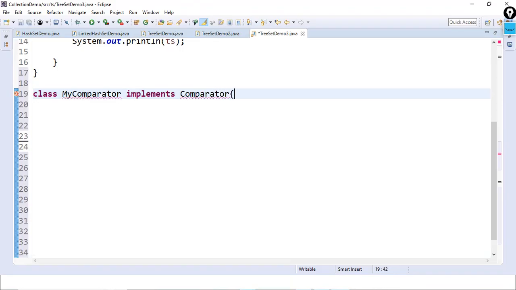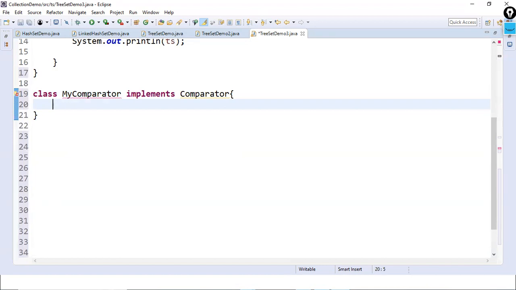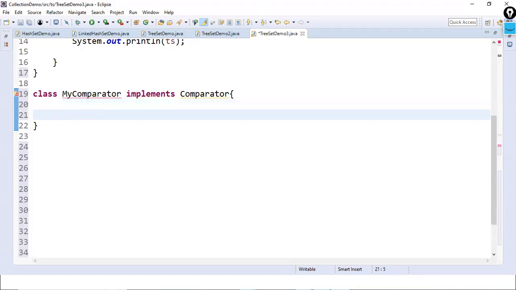As soon as we implement any interface, immediately we'll get a compile time error. What's the reason behind it? Interface contains abstract methods. Then as a programmer, we have to override them. Correct or not? We implement the body by the overriding concept only. So now here we have to override that. What's the method? public int compare. Public int compare is the method.